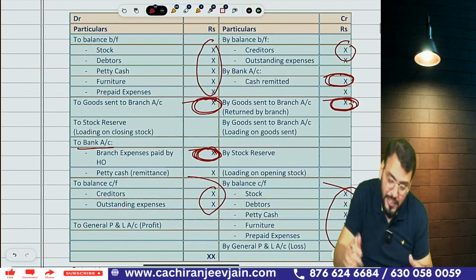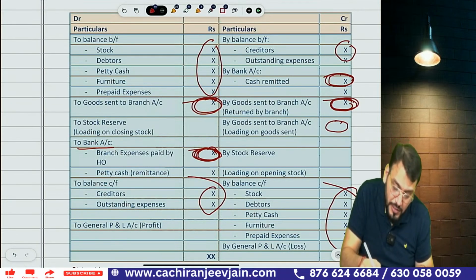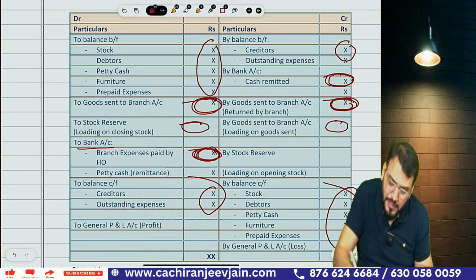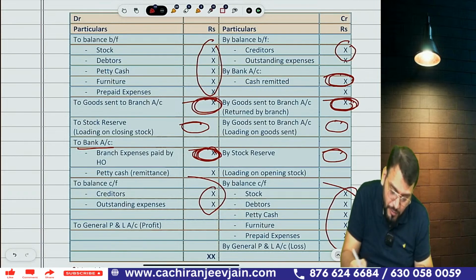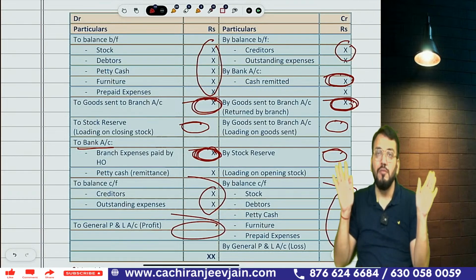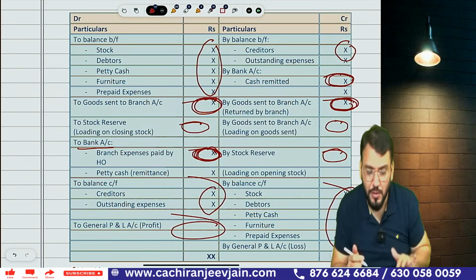Then loading elimination: this is load from goods sent to branch. This is closing stock reserve. This is opening stock reserve. Correct, now you need to eliminate, and the balancing figure will be transferred to general PL account. This is what the branch account is. The format is very simple. Once you have understood the question, the format you can understand by rote.